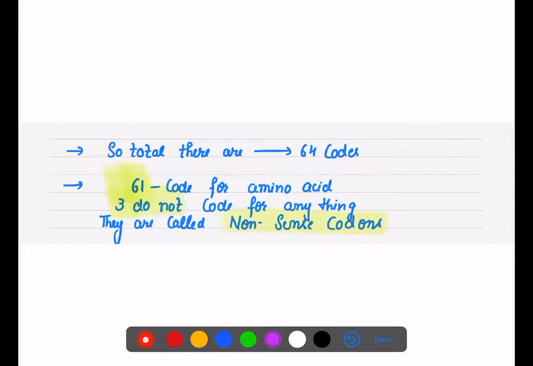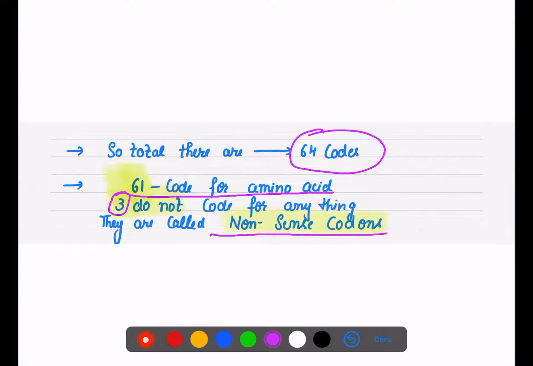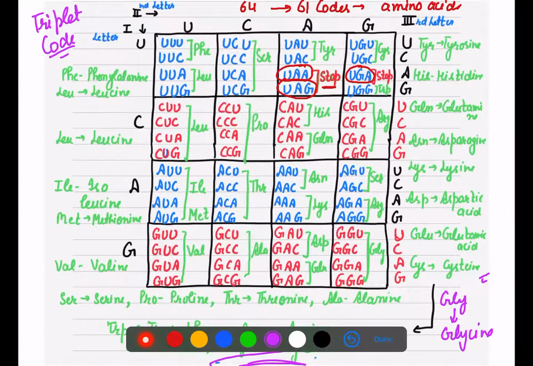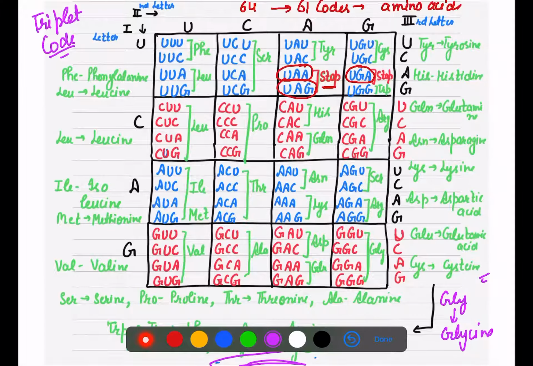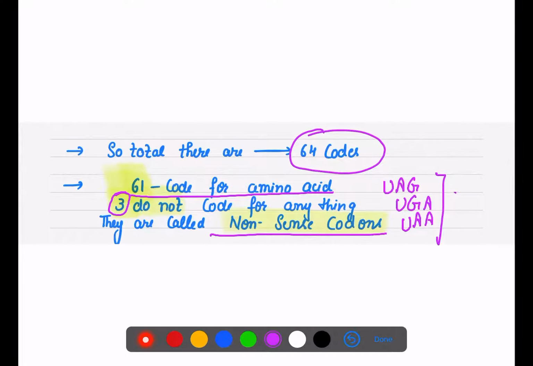Now, in total there are 64 codons, only 61 code for amino acids, and 3 do not code for anything. They are called nonsense codons: UAA, UAG, and UGA. These are our 3 stop codons. We will discuss their importance in the translation process.